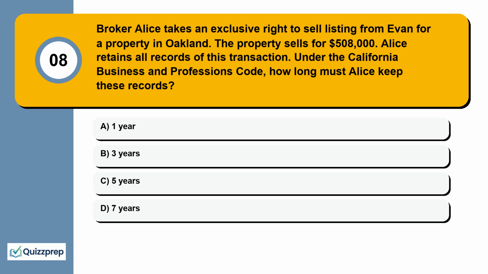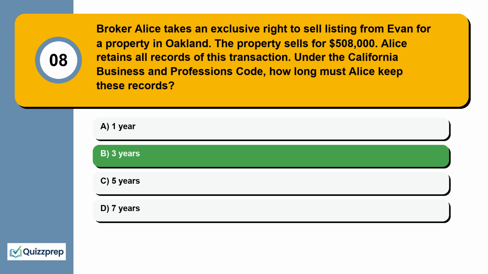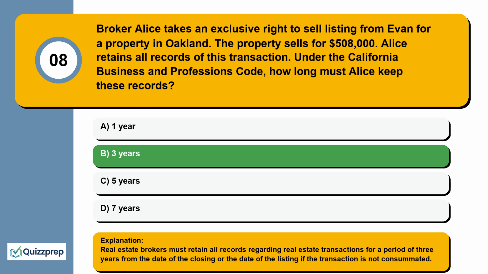Question 8. Broker Alice takes an exclusive right to sell listing from Evan for a property in Oakland. The property sells for $508,000. Alice retains all records of this transaction. Under the California Business and Professions Code, how long must Alice keep these records? 1 year, 3 years, 5 years, 7 years. Real estate brokers must retain all records regarding real estate transactions for a period of 3 years from the date of the closing or the date of the listing if the transaction is not consummated.